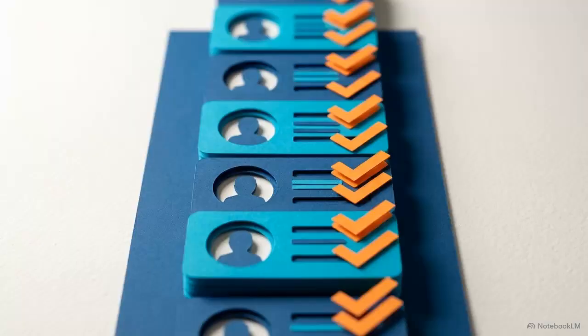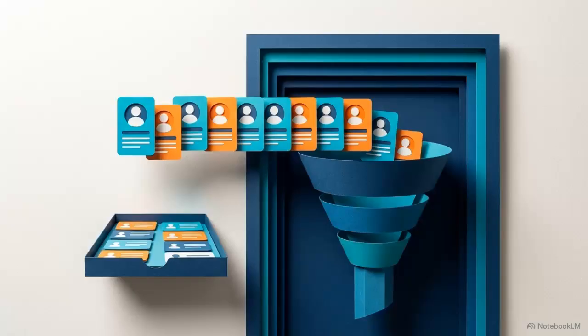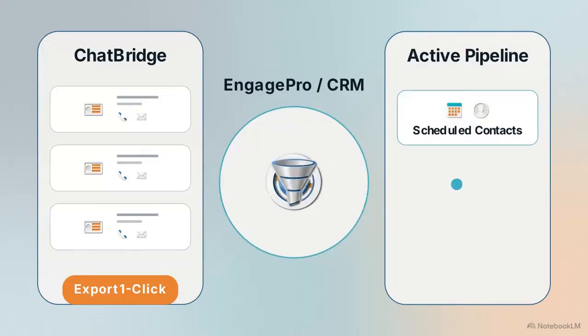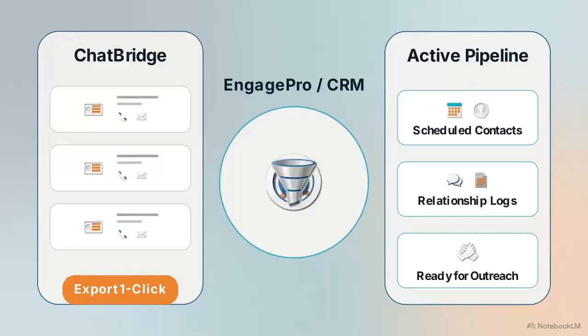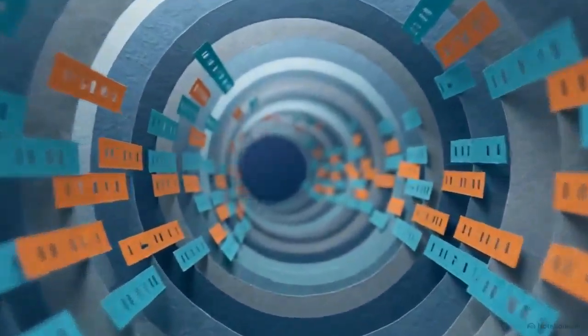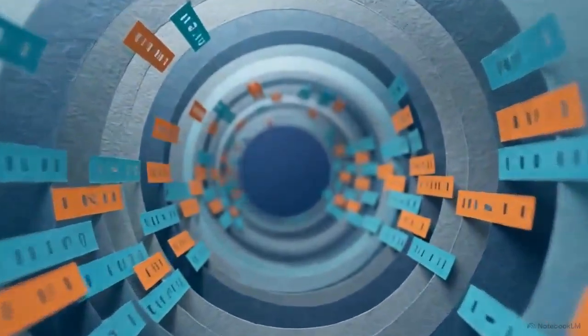Now you have a prioritized list of exactly who to contact. To create actual results, this data must leave the sorting tool and enter your active business funnel. A single click exports these curated profiles directly out of ChatBridge. The information populates your CRM or a system like EngagePro, creating scheduled contacts and relationship logs that are immediately ready for outreach. The data has finally crossed the gap, moving from a passive digital record into an active relationship pipeline.